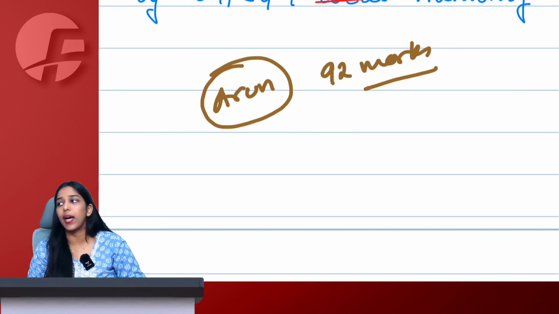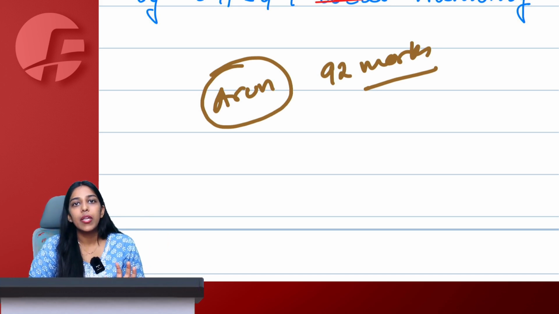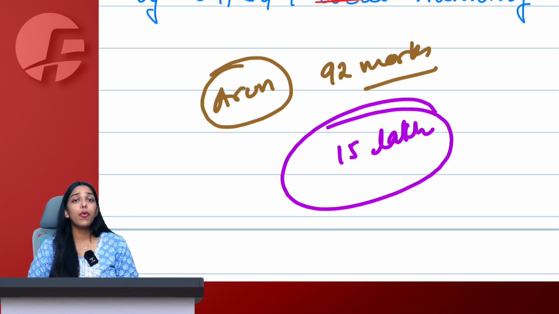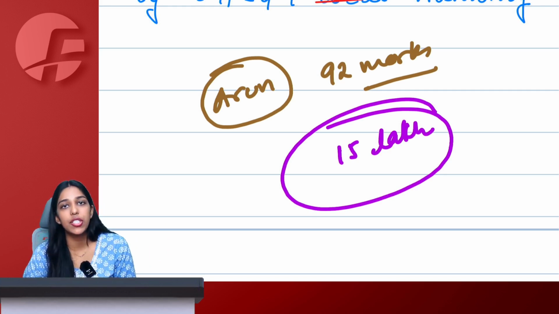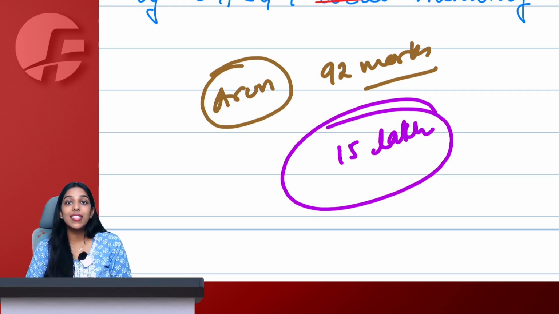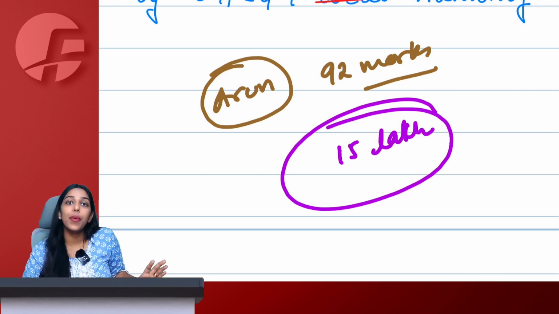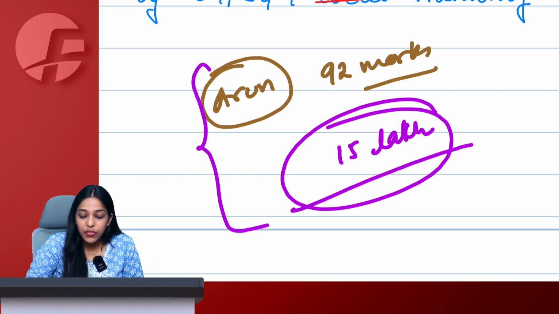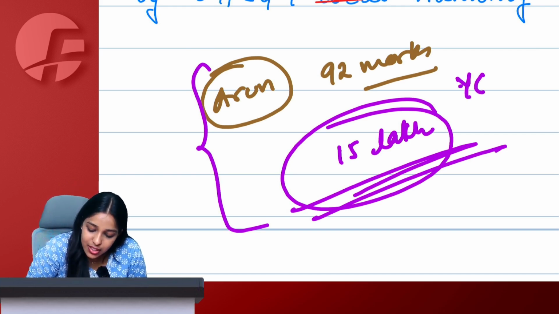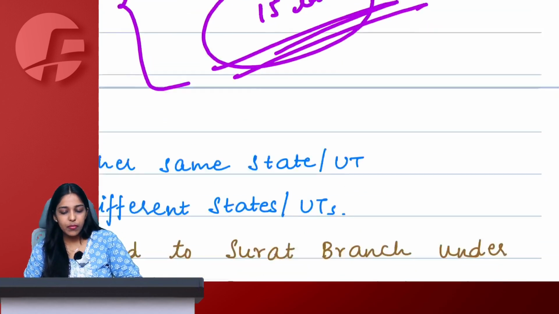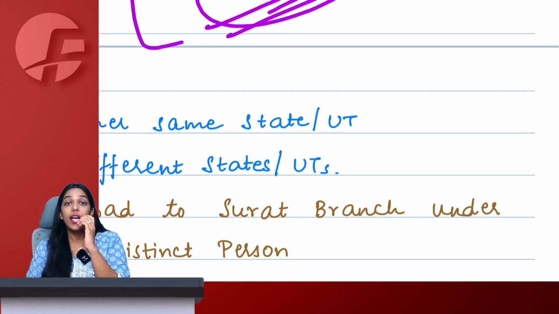I got 92 marks. So I said, okay, let's do one thing. You keep this 15 lakh from me and promise me that you will not start teaching GST. So here Arun has taken some monetary value to forbear from an act, to not do an act. Okay. So is this 15 lakh also a consideration? The answer is yes. Let's take an illegal example just for fun. Any amount that you take to do something is also a supply, also includes consideration.